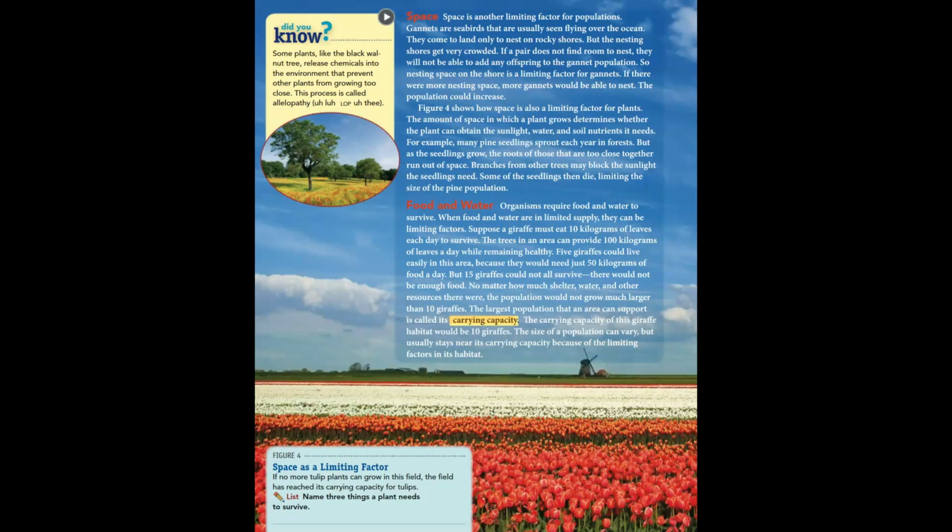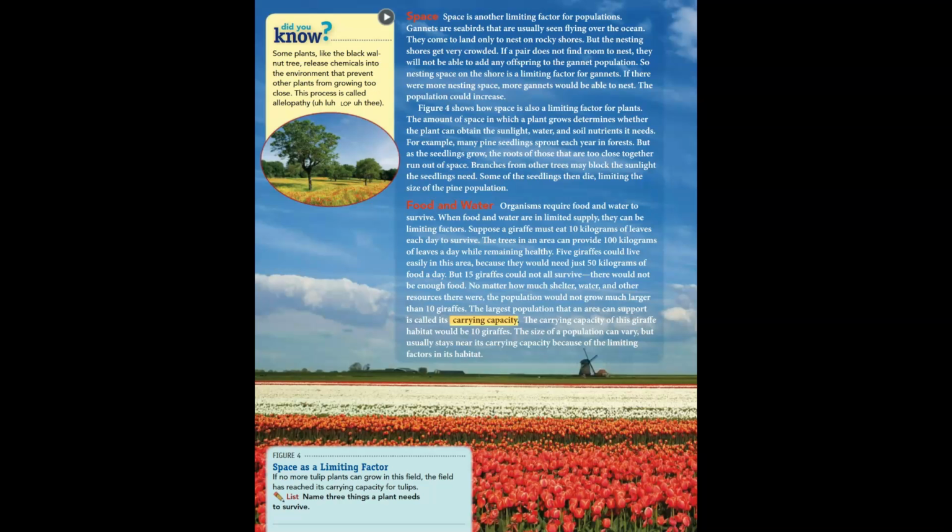No matter how much shelter, water, and other resources there were, the population would not grow much larger than 10 giraffes. The largest population that an area can support is called its carrying capacity. The carrying capacity of this giraffe habitat would be 10 giraffes.